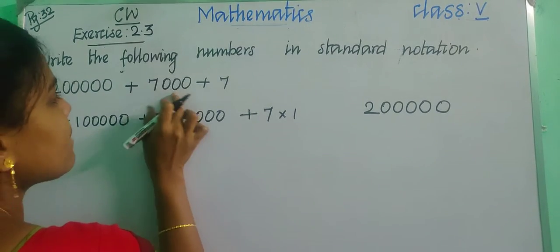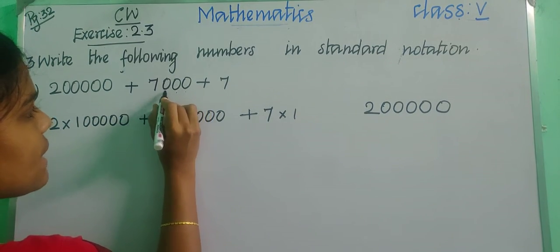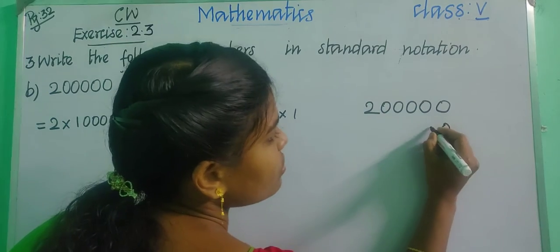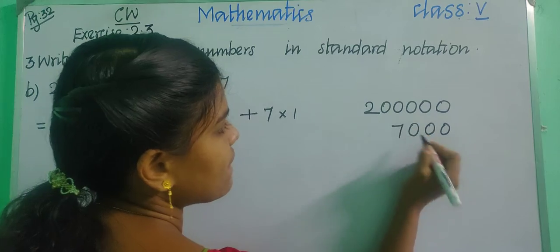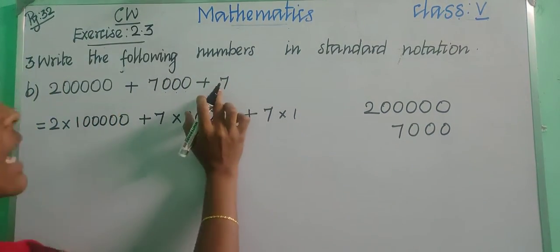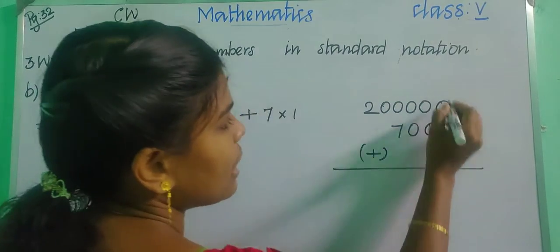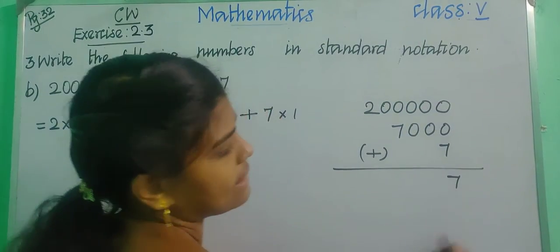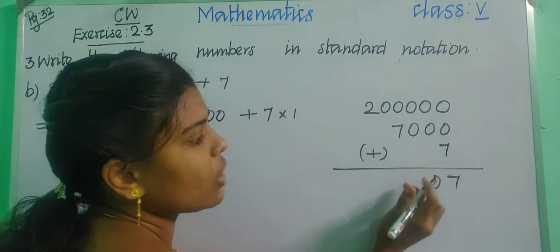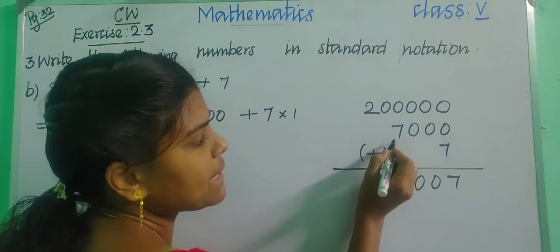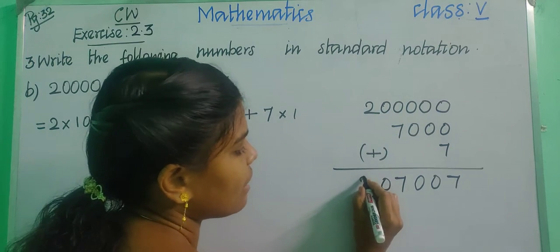And then 7,000. Okay, so we are having 3 zeros. So from 1s, 10s, 100s are 3 zeros. So 0, 0, 0. And then we are having 7. Okay, so 7,000. Okay, children, at the last we are having 7. Put plus. Now 0 plus 0 plus 7, we will get 7. And then 0 plus 0, 0. And again 0 plus 0, we will get again 0. 0 plus 7, 7. 0, we can put 0, and at the last we are having 2.